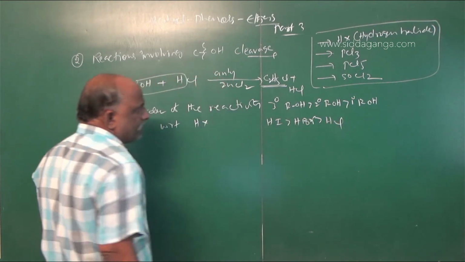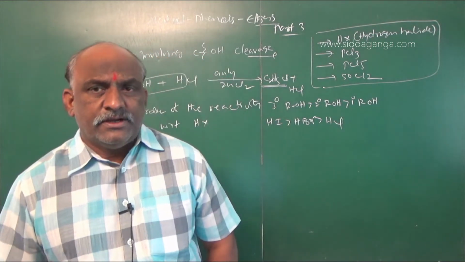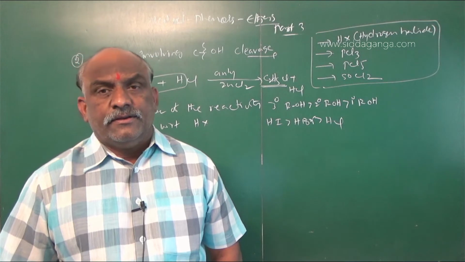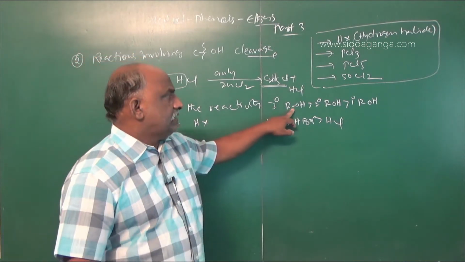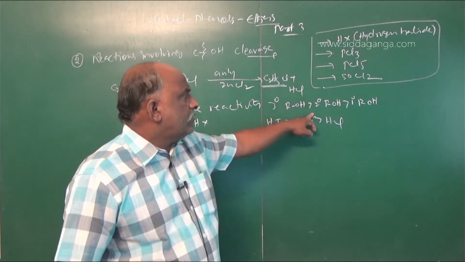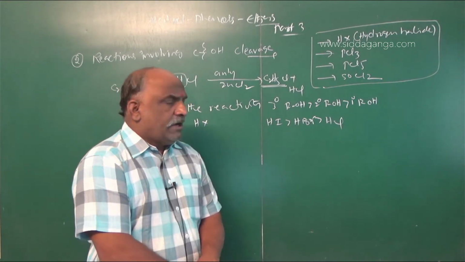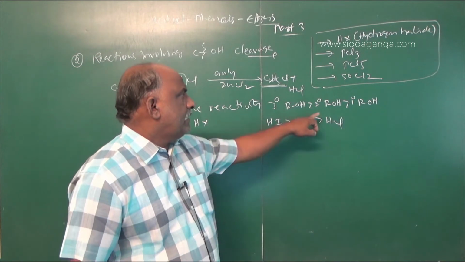This is very important. HI easily reacts with tertiary alcohol, because iodine easily attaches to the tertiary carbocation. The tertiary carbocation is more stable than the secondary carbocation, which is more stable than the primary carbocation. So according to that, and the reactivity of hydrogen halides, HI is greater than HBr, greater than HCl.